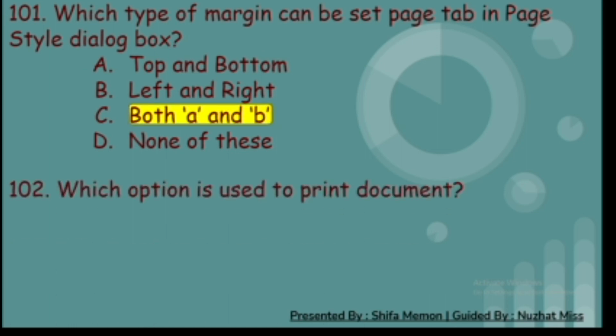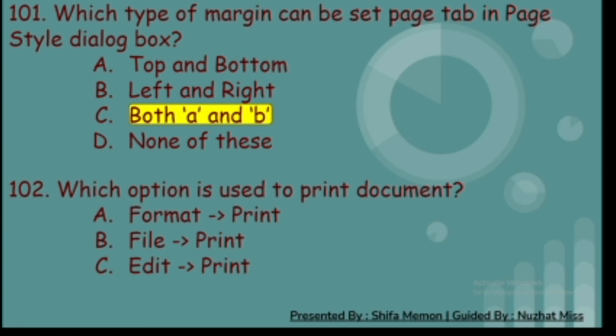102nd. Which option is used to print document? A. Format and print, B. File and print, C. Edit and print, and D. Data and print. And the correct answer is B. File and print.